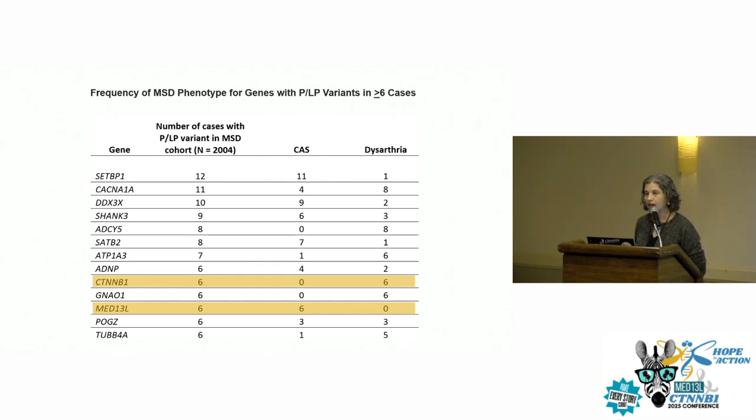One of the things that I did want to highlight is with the majority of genes, we found cases who had both Apraxia and Dysarthria. So there was a lot of overlap, and I think that speaks to the fact that there is some shared pathophysiology in the two. Even though they're separate disorders, there's clearly something going on where certain genetic variants confer risk for both. However, I do want to say that there was a big difference. CTNNB1 and MED13L were unique in that they each had a signal for either Dysarthria or Apraxia. So MED13L was related a lot more strongly with Apraxia. CTNNB1 was related a lot more with Dysarthria, which I thought was pretty interesting.